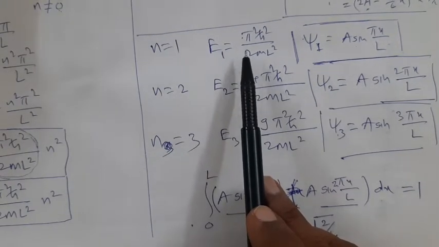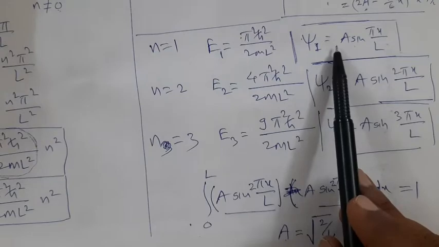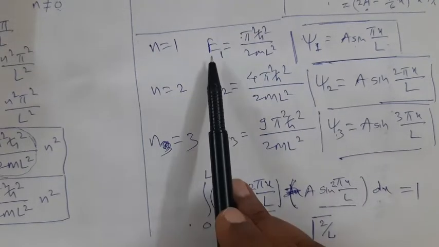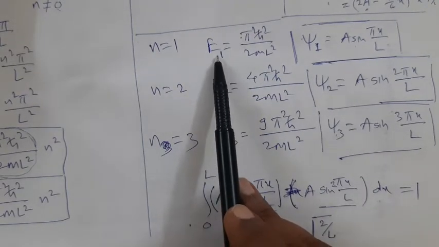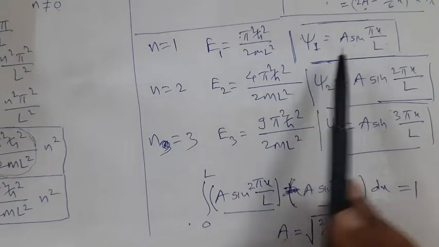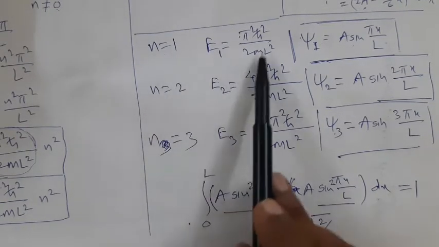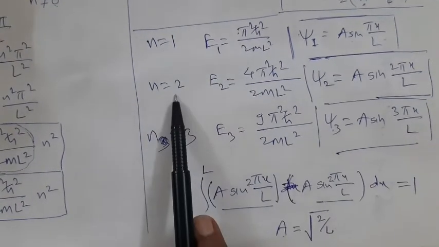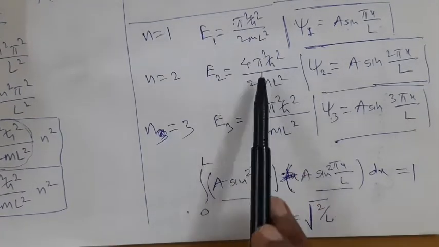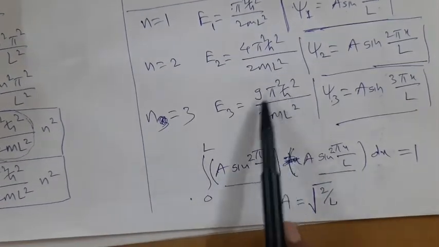See why I am saying corresponding? Suppose the value of n is fixed, then the energy has a particular value and the wave function is a particular wave function. Therefore with n equal to 1, this is the energy, this is the wave function. With n equal to 2, energy is 4 times E1. With n equal to 3, it is 9 times E1, and so on.